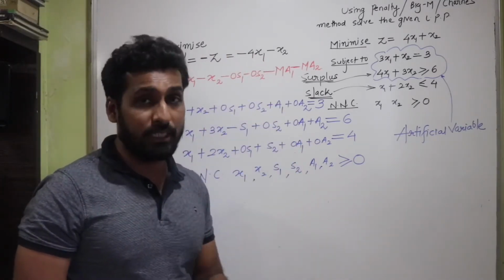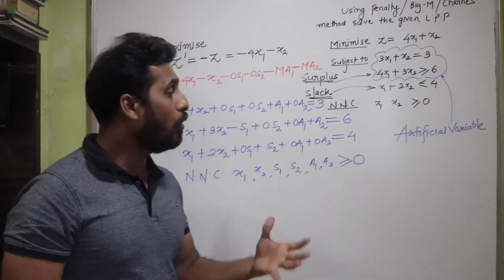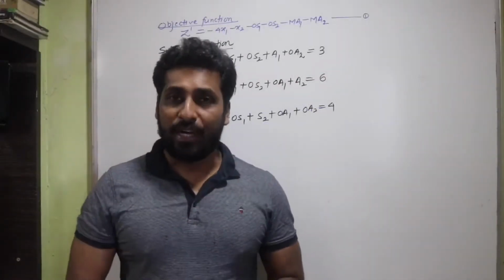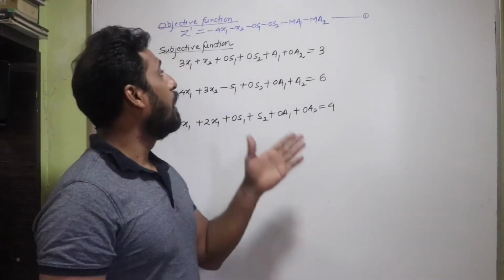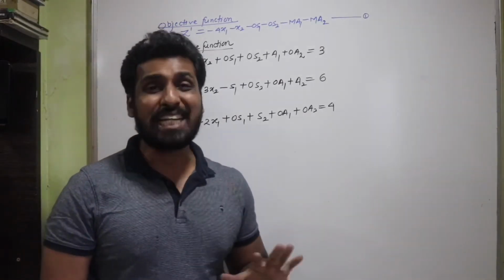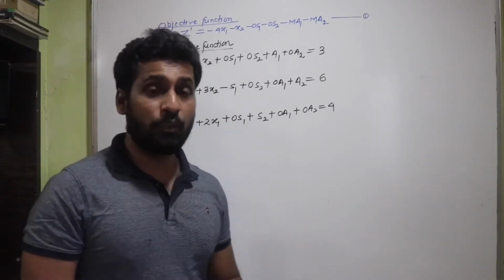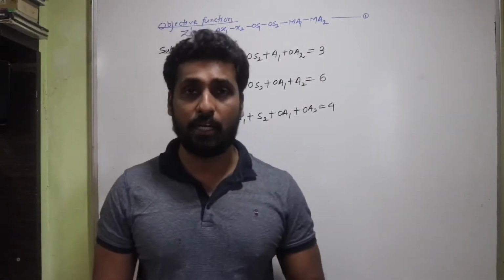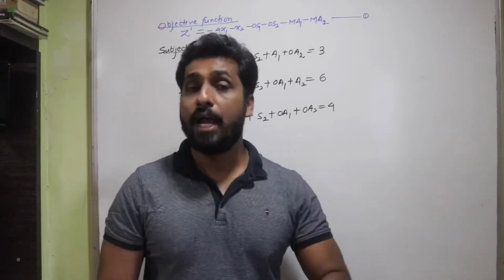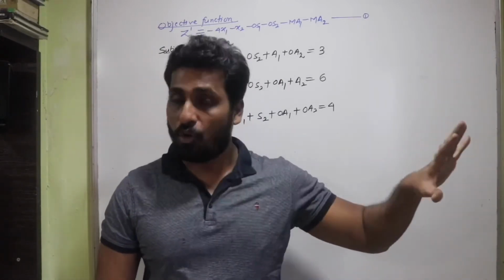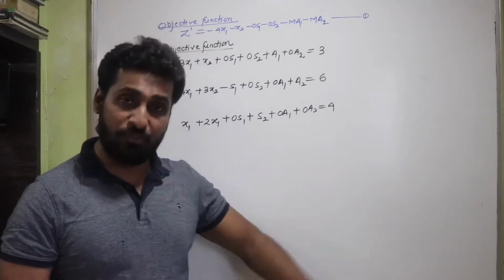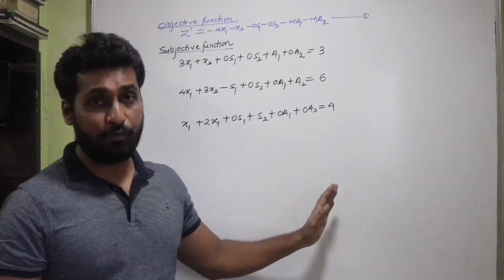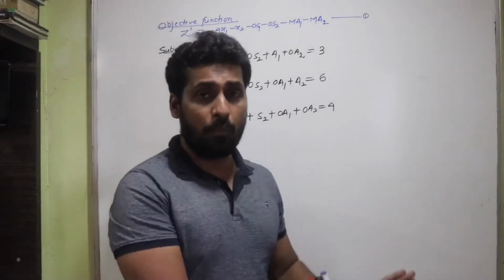Now let's move ahead to understand how the question will be solved by using the penalty method. So friends, so far we have transformed a given linear programming problem into a standard form. Now the next step is we have to make a simplex table again. So the same table we are going to regenerate here, what we have learned in the simplex method. It will contain a basic variable, then the coefficients of all the decision, slack, surplus and artificial variables, then obviously the right hand side of the equation, the objective function, and the minimum ratio.